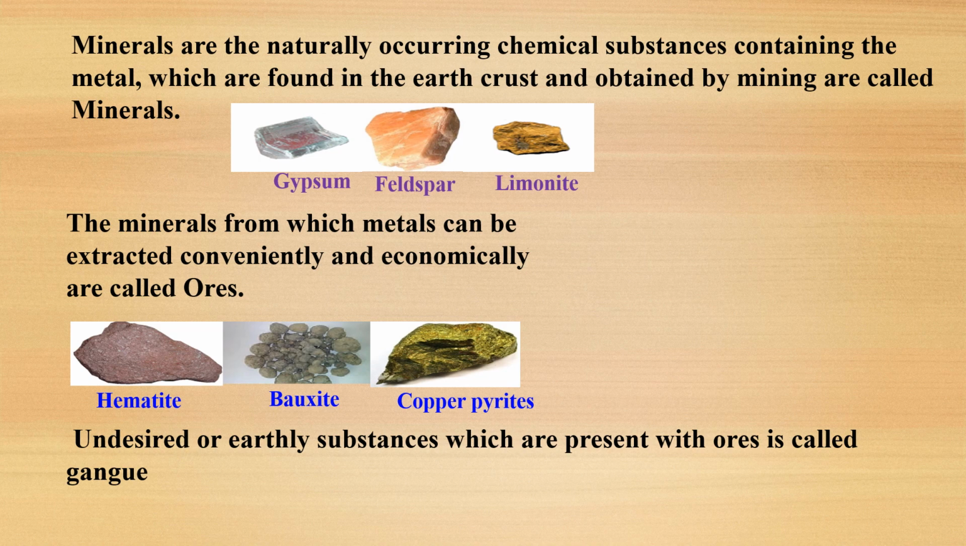And lastly, we have one more definition, that is called gangue. In general, gangue is nothing but the impurities which are present with the ore. We can describe it like this: the undesired or earthy substances which are present in the ores are called gangue.